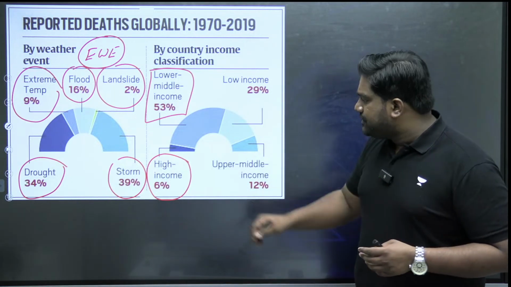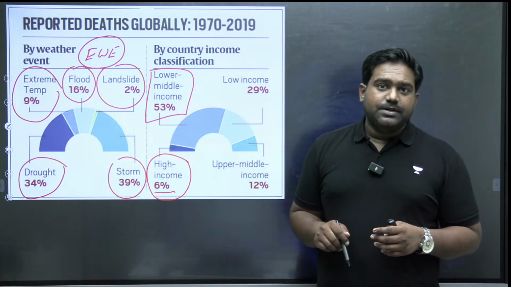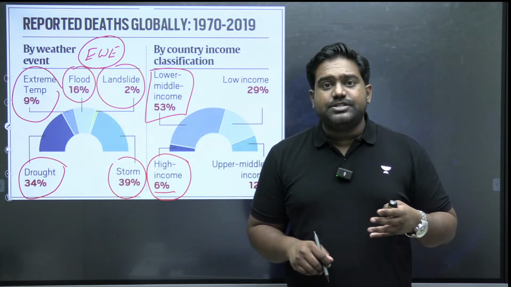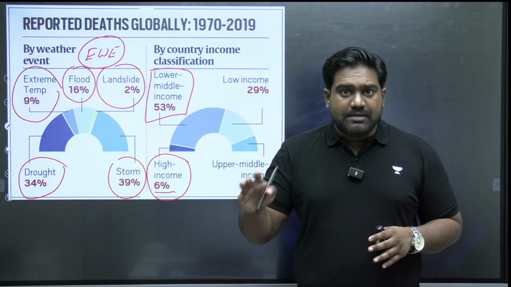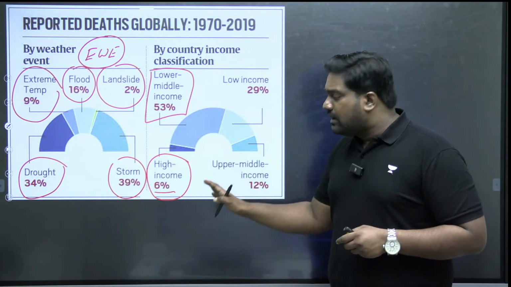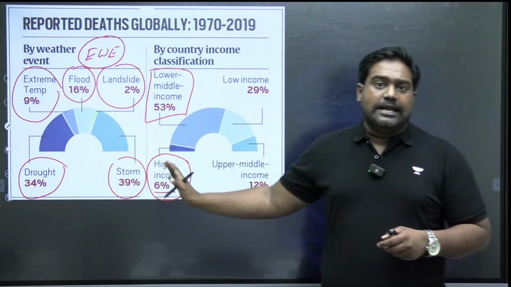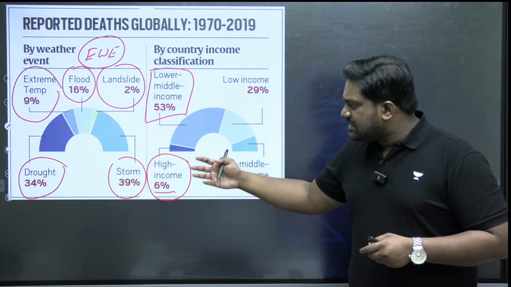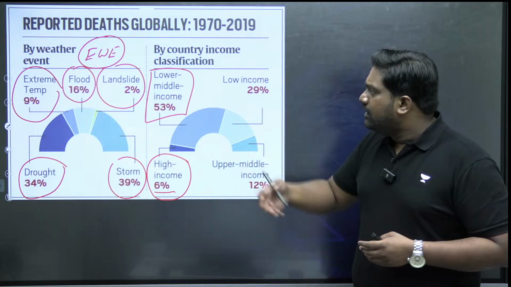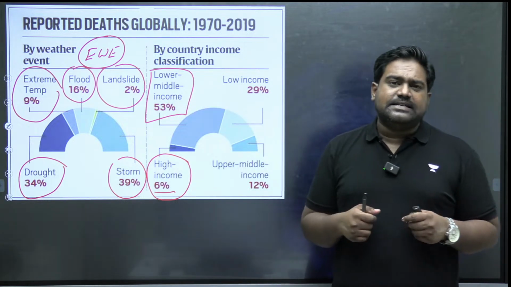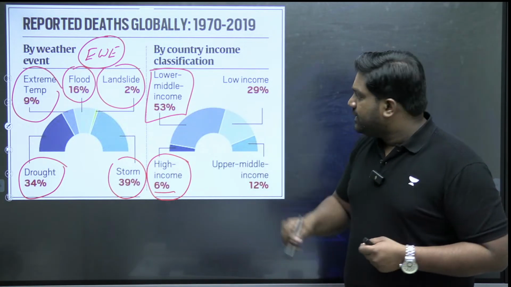Because developed nations will have better labor standards, they will have better working conditions and occupational safety for their employees. As a result, they are largely insulated from the impact of climate change linked disasters. But this is not a luxury available for poor countries, low income countries and even middle income countries.